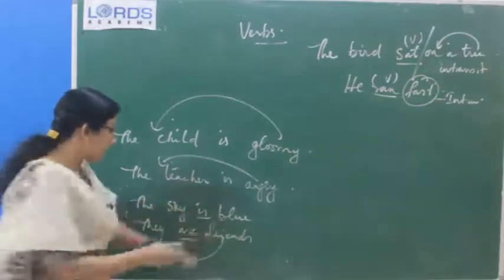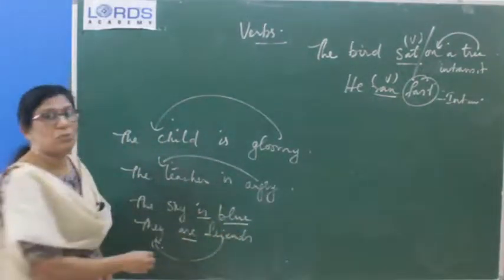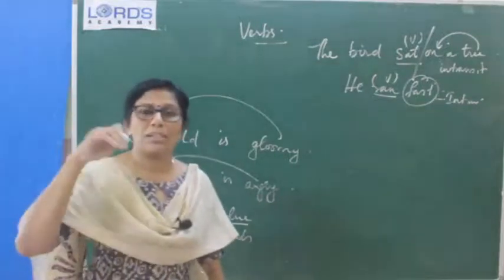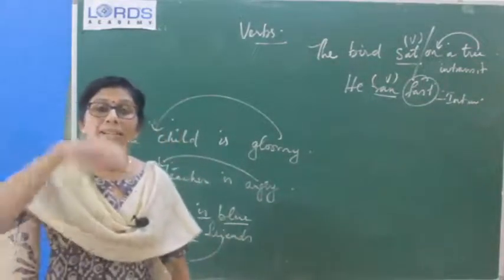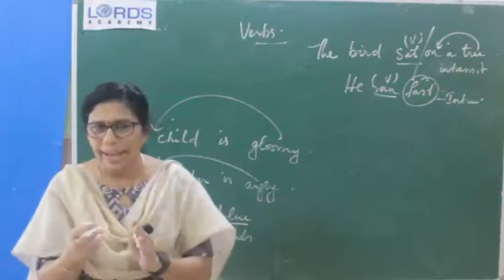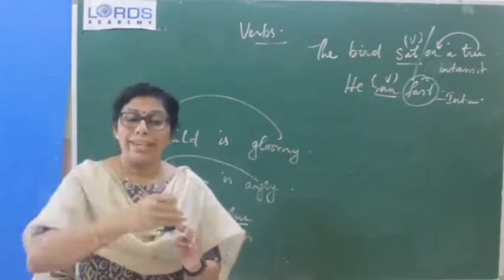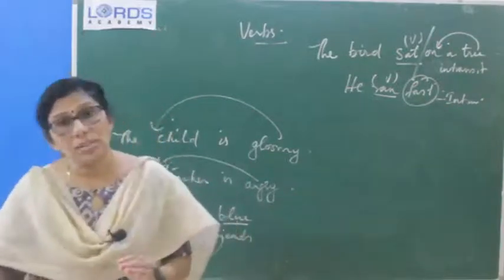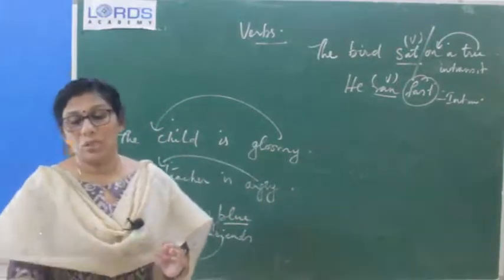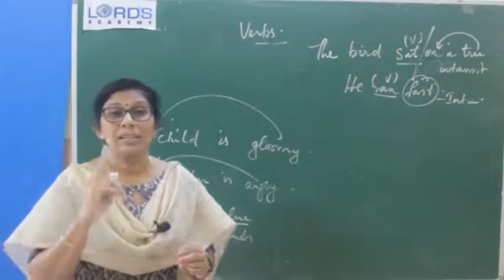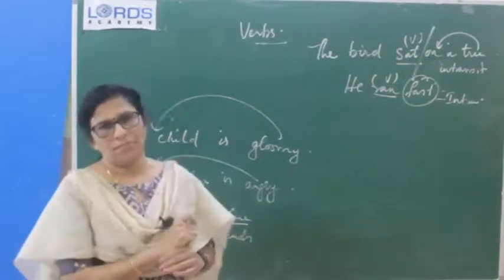But is it something other than the subject? See, normally object is a thing which is other than that. The action which is done by the subject, when it affects somebody or something other than the subject only, we can call it an object. Okay?